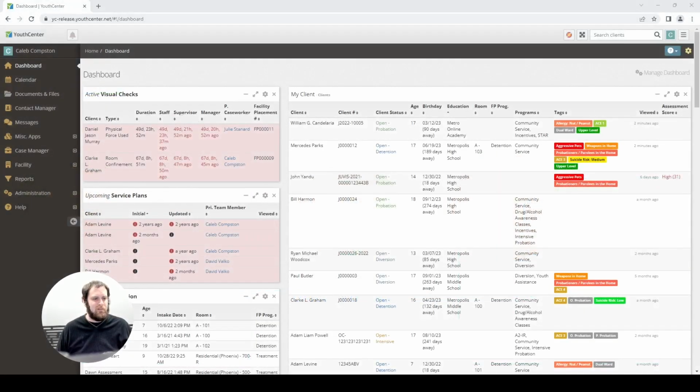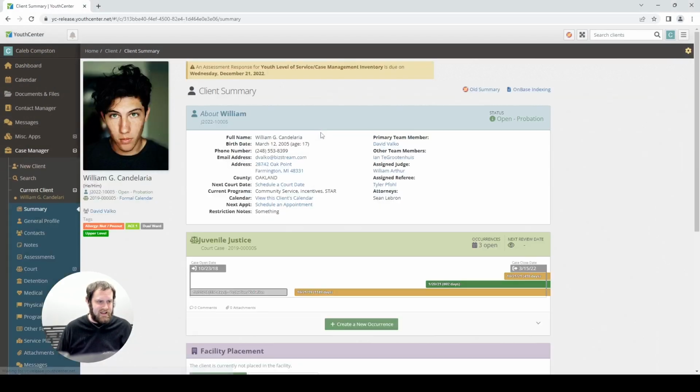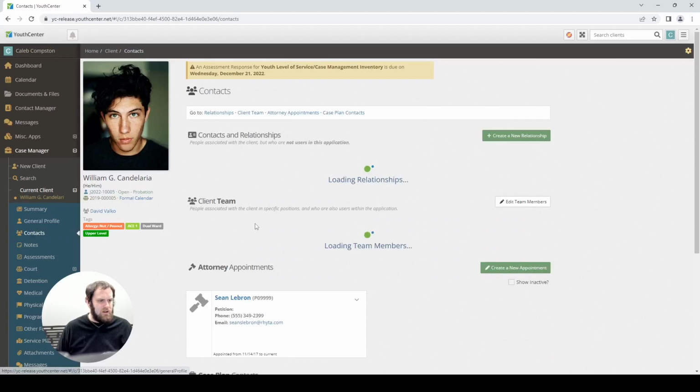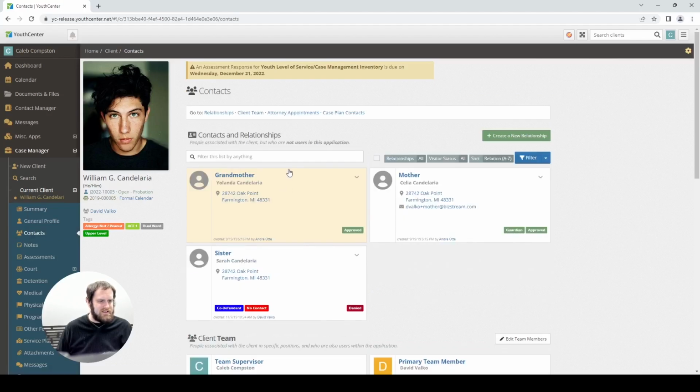So here you can see it. I'm logged into my YouthCenter instance. I'm going to go ahead and select William and look at his contacts. Here you can see inside his contacts that we have his sister, Sarah. You can see she's set up as a co-defendant, no contact. So let's go ahead and make a few changes to that.